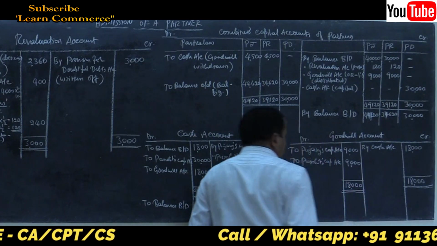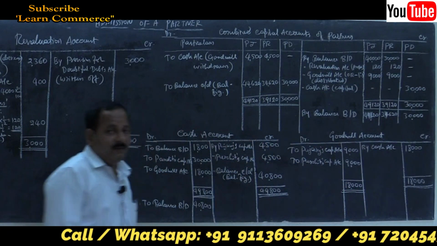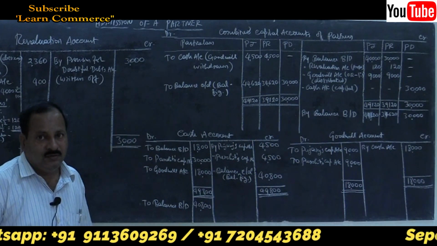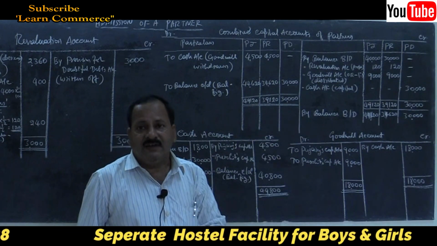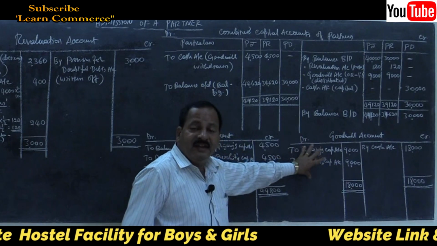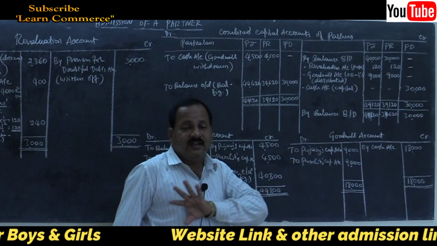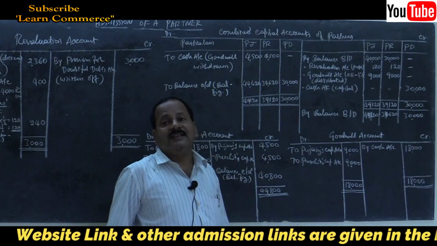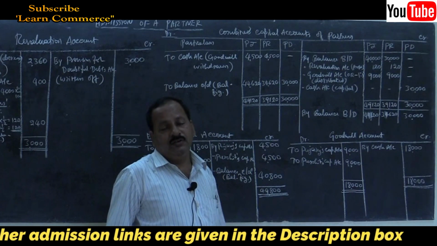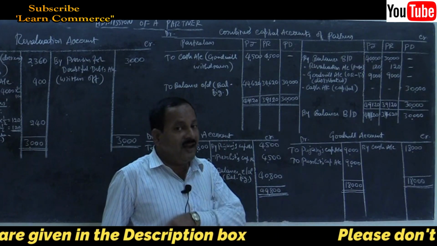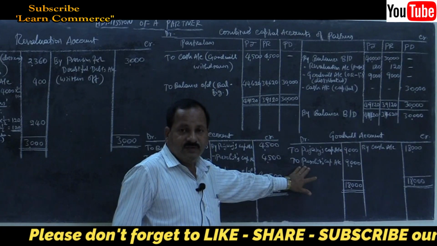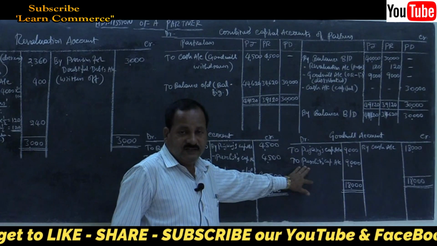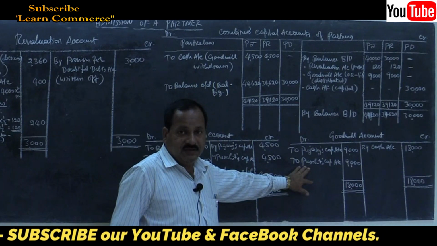Total will be 18,000. Do you find any balance in goodwill account now? No. That is the reason I told you, under the first and second method, goodwill account automatically gets closed and there will not be any goodwill balance in the balance sheet. You need not show the goodwill in the balance sheet because there is no balance in goodwill account. Clear?